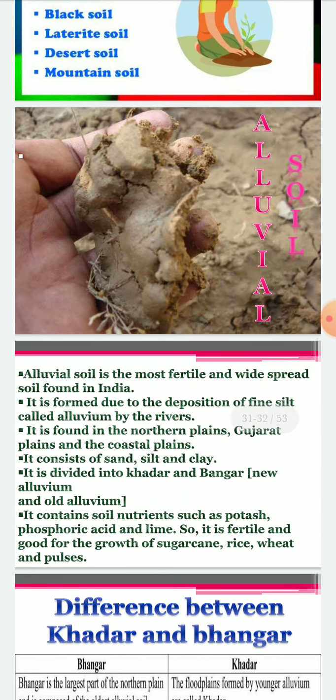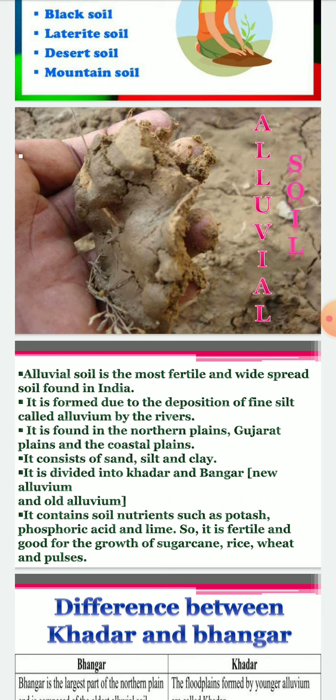Alluvial soil is the most fertile and the most widespread soil found in India. It is formed due to deposition of fine silt called alluvium by the rivers. It is found in the northern plains, Gujarat plains and the coastal plains. It consists of sand, silt and clay. It is divided into Khadar and Bangar, new alluvium and old alluvium. It consists of soil nutrients such as potash, phosphoric acid and lime. So it is fertile and good for the growth of sugarcane, rice, wheat and pulses.